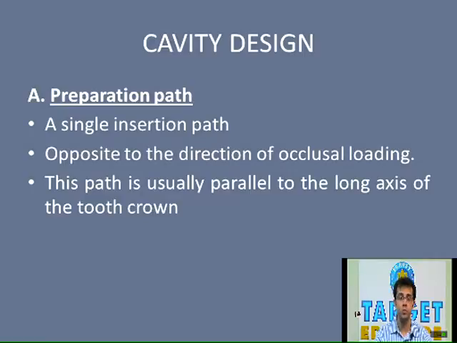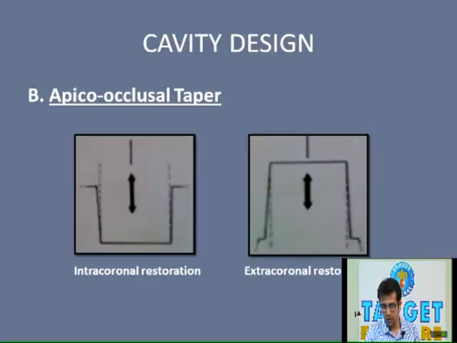Starting with the preparation path, there should be a single insertion path, and this insertion path of the restoration should be opposite to the direction of occlusal loading, usually parallel to the long axis of the tooth crown.